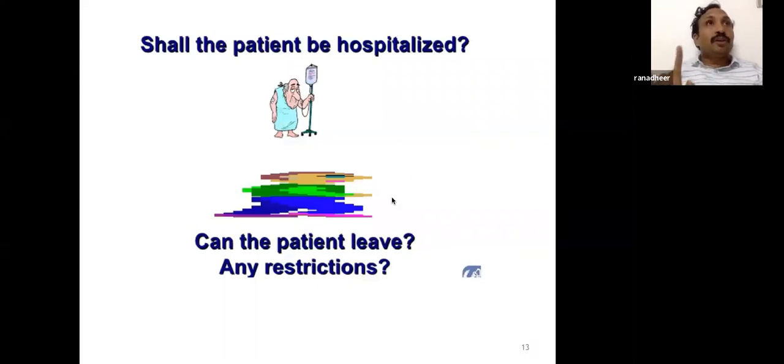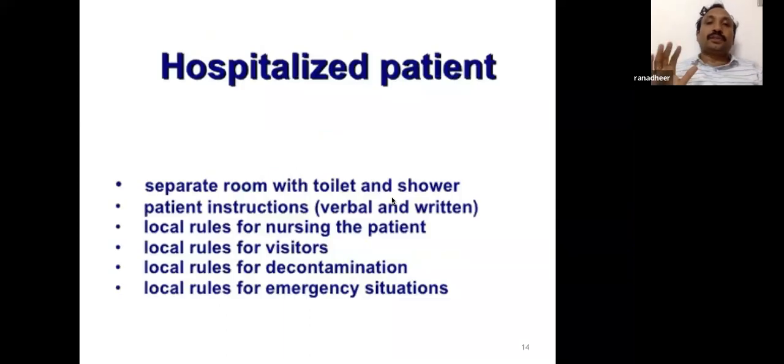All the patients need not be hospitalized, but those receiving more than 29 or 30 millicurie, it's better to be hospitalized. Those receiving 10 or 15 millicurie for thyrotoxicosis need not be hospitalized, but those receiving therapeutic doses for thyroid cancer, especially more than 30 millicurie, should be hospitalized. Hospitalized patients need a separate room with toilet and shower.